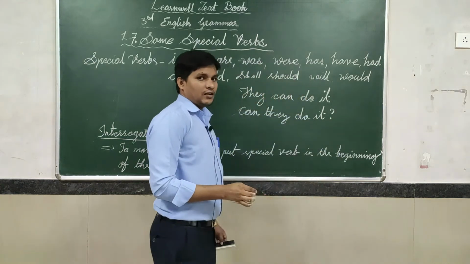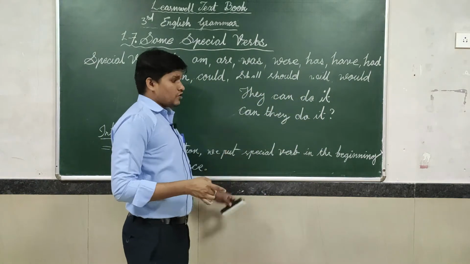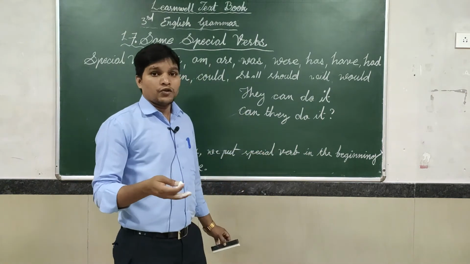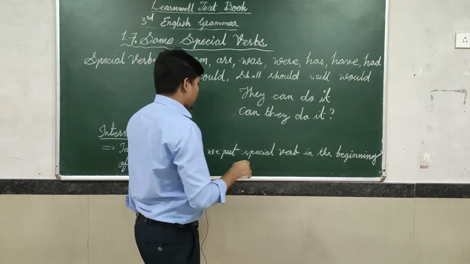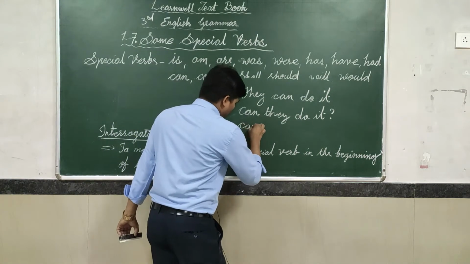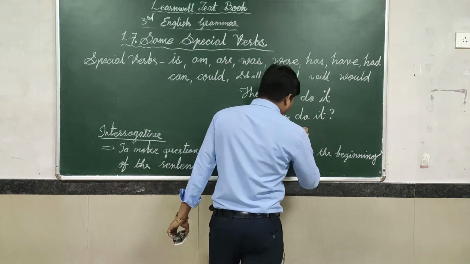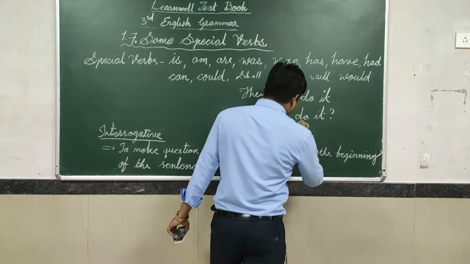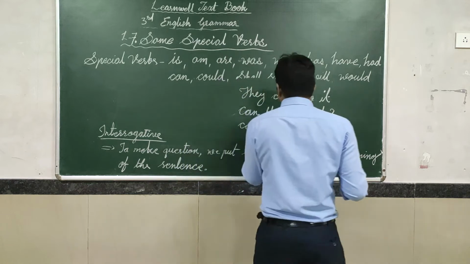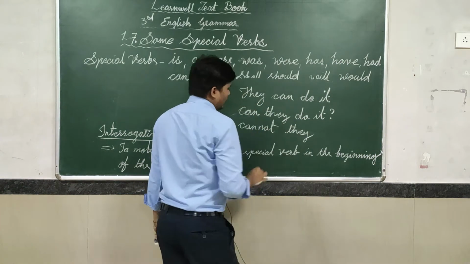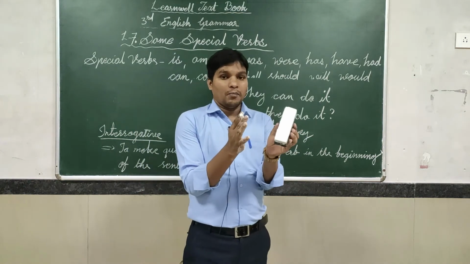It makes a question. The special verb came to the first of the sentence. Now we are going to make it into a negative sense. Cannot, what do you say? Cannot they? Listen to me, students. Cannot, N-O-T. It will combine and come as one word.